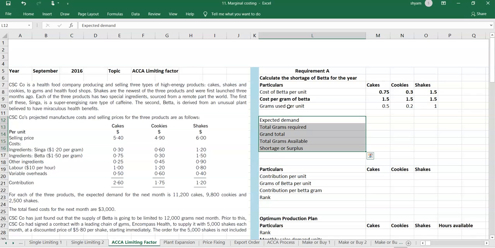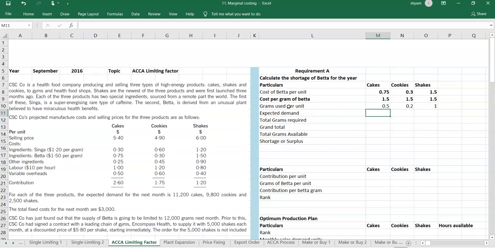Let's find out the total grams required. Expected demand is 11,200 units, 9,800 units, and 2,500 units. Actually for the last it will be plus that 5,000 additional order, so both put together it will be 7,500 units.